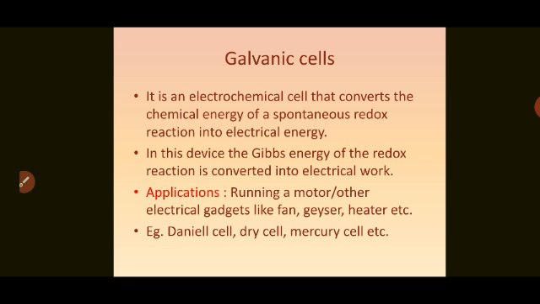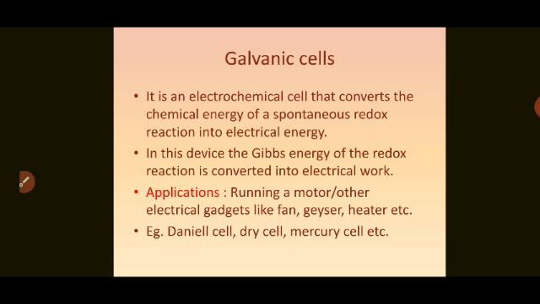Now let us learn one of the electrochemical cells, that is called the galvanic cell. An electrochemical cell was prepared for the first time independently by Luigi Galvani and Alessandro Volta.